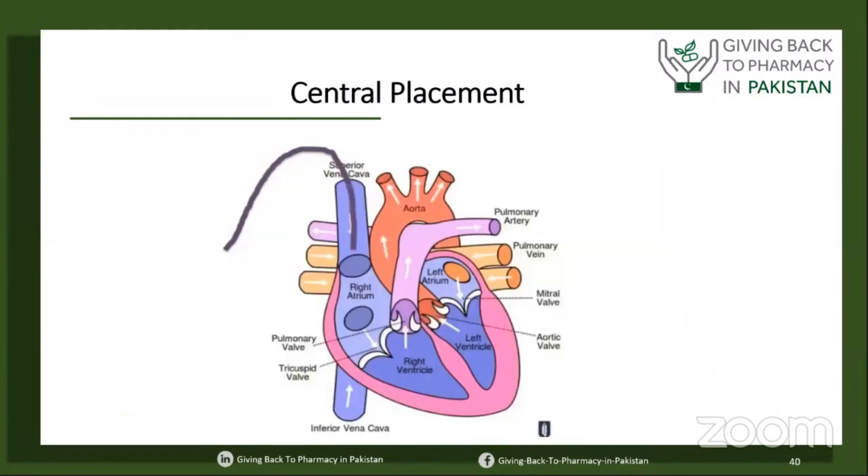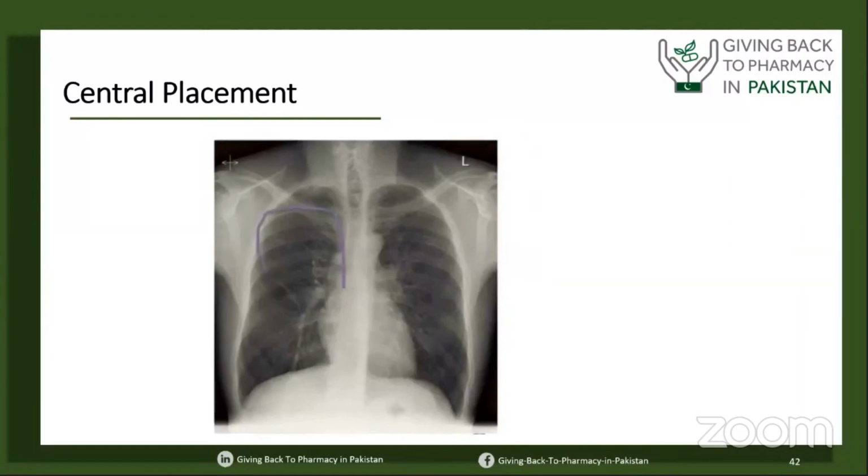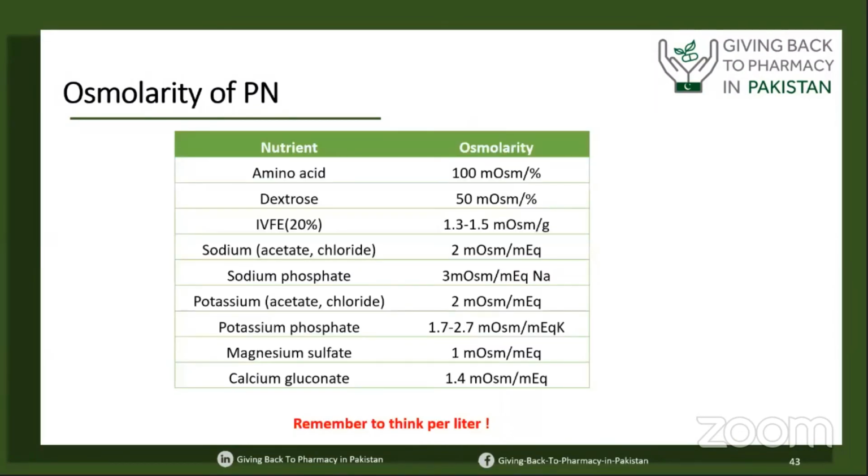We have to understand the meaning of central venous catheter or central venous access. In central venous access, the tip of the catheter is entering into the superior vena cava. It is very important to make sure, whenever we are infusing total parenteral nutrition, that the tip of the catheter from which we are infusing is sitting inside the superior vena cava. There is only one way to confirm the placement of the tip of a central venous catheter, and that is the chest X-ray. As you can see in this X-ray, the tip of the catheter is inside the superior vena cava, because any such mistake may be lethal for our patient.